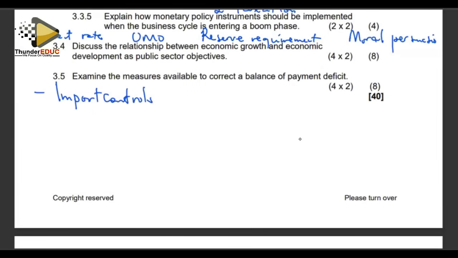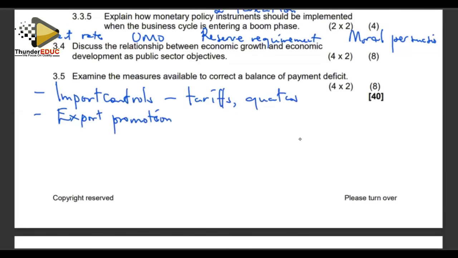We can give examples of import controls there, like we can impose tariffs, or we can impose import quotas, so that we limit the amount of goods that enter into the country through importation. And then we can engage in export promotion to encourage local businesses to produce for the export market, so that we have higher value of exports. And the government can incentivize exporting businesses as part of export promotion.